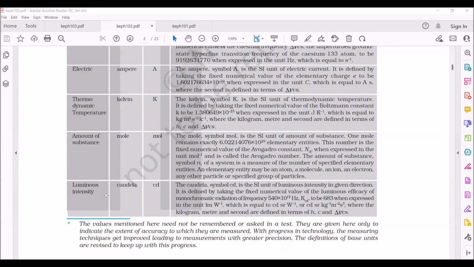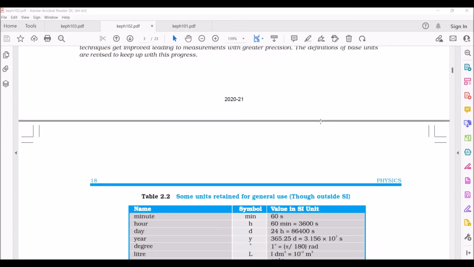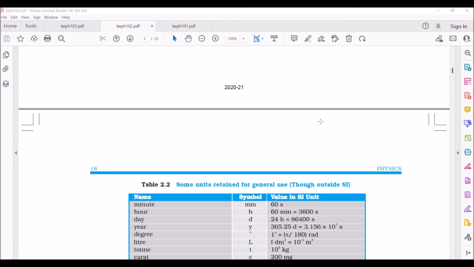What is the luminous intensity unit? Candela. Okay, so candela we are representing with CD, small c, small d. How many base units are we taking in the SI system? 7. Very good. What is the unit for length in the SI system? Meter. Very good. The symbol we are taking? M. Very good.